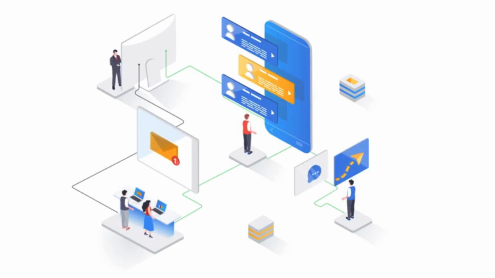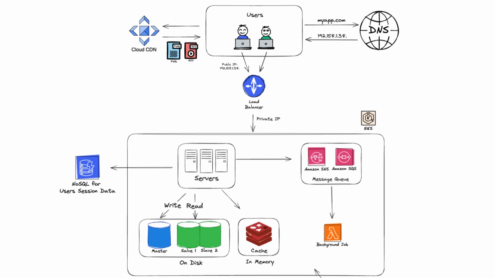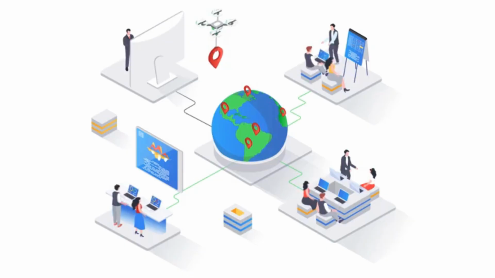We've covered a lot of ground here, from servers and load balancers to databases, caching, CDNs and message queues. It's amazing to see how all these pieces fit together to create a system capable of handling 1 million users. But I'm curious what happens when those users are spread out all over the world. How do we ensure a smooth experience for everyone, regardless of location?